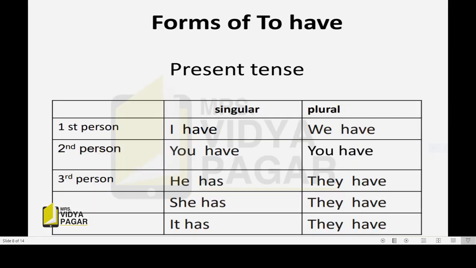Now students, before going towards the next activity, we are going to revise the forms of to have. See again, first person, second person, third person, singular and plural. First person, I have, its plural is we have. Second person, you have, its plural is you have. Third person singular, he has, she has, it has, its plural is they have. How are we going to see this table? I have, we have, you have, he has, she has, it has, they have.